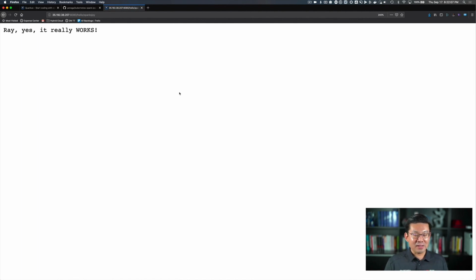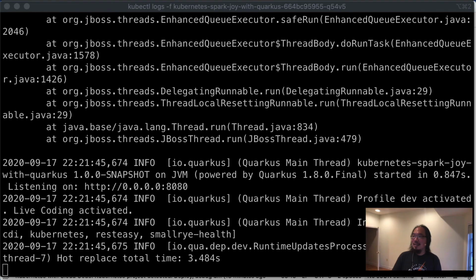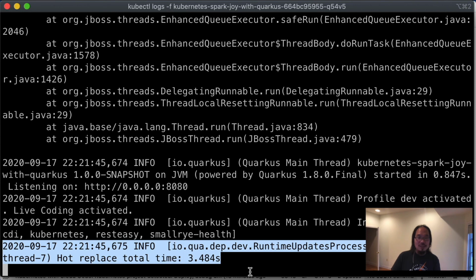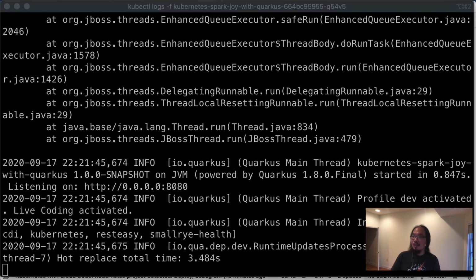Ray, can you open a browser in your machine and check if it's really working for you too? Yeah, let me give it a try. So what is really cool is that in my log, I was able to see the hot replacement taking place too, and the application restarted in just a few seconds. Now, if I want to show you what I see here on my machine, I can go to the browser.